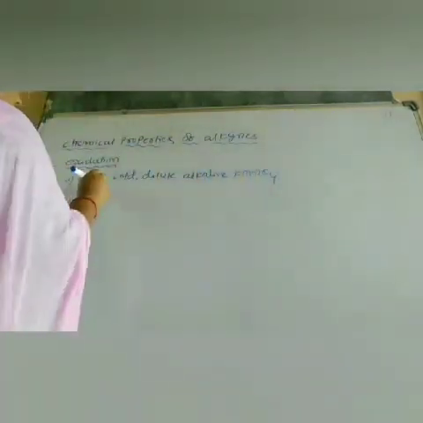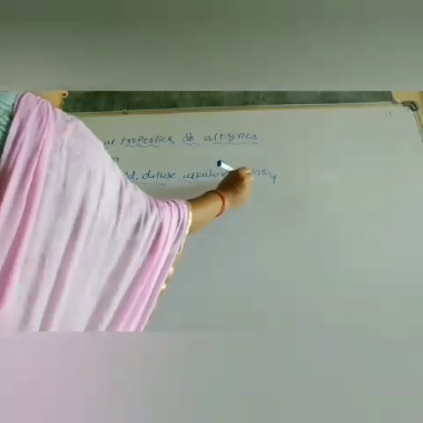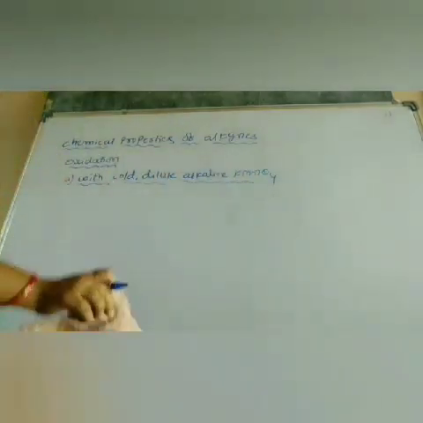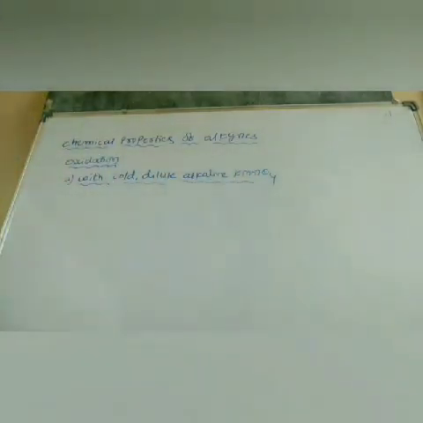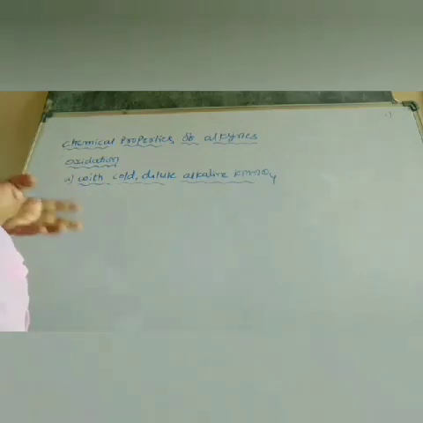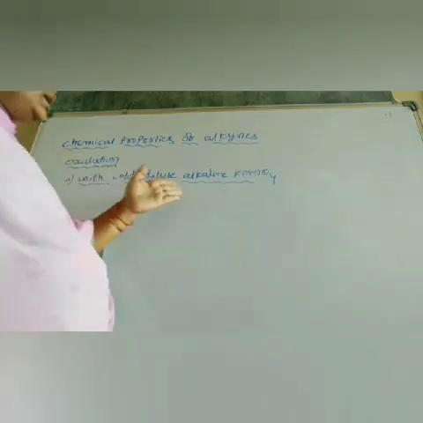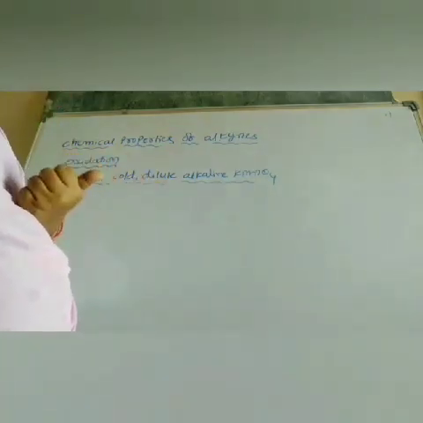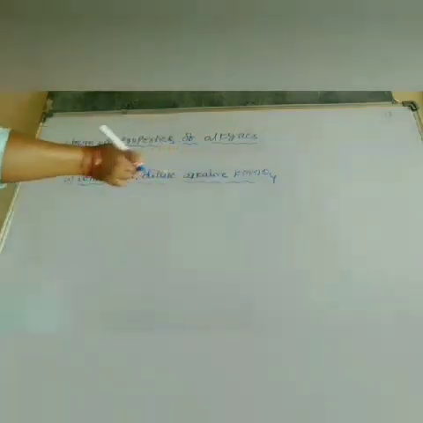In alkenes we have already discussed oxidation reactions with different oxidizing agents. Here also we are discussing the oxidation of alkynes with cold dilute alkaline KMnO4 and hot concentrated KMnO4.